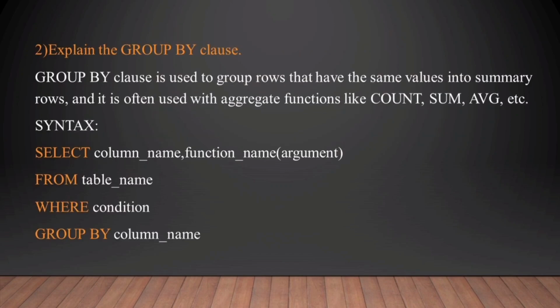Explain the group by clause. Group by clause is used to group rows that have the same values into summary rows, and it is often used with aggregate functions like count, sum, average, etc. Syntax for group by clause: select column name, function name from table name where condition group by column name.